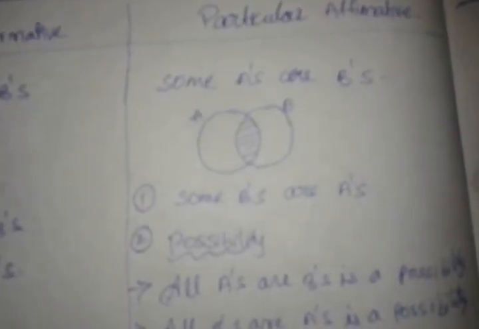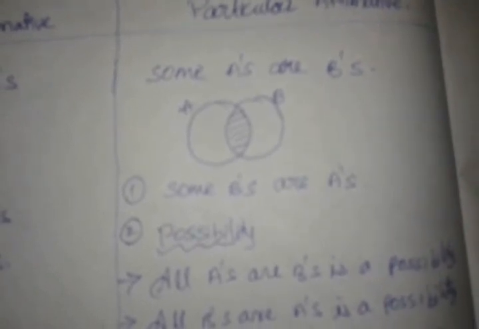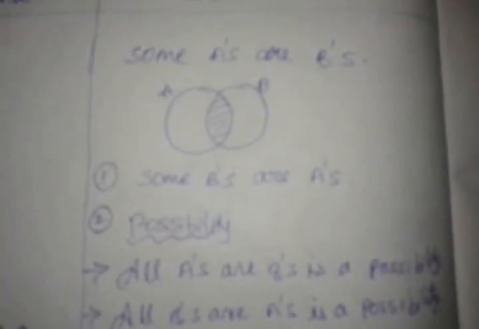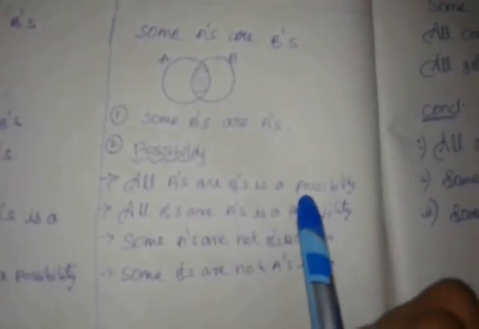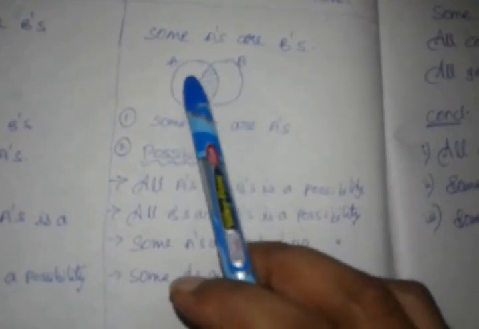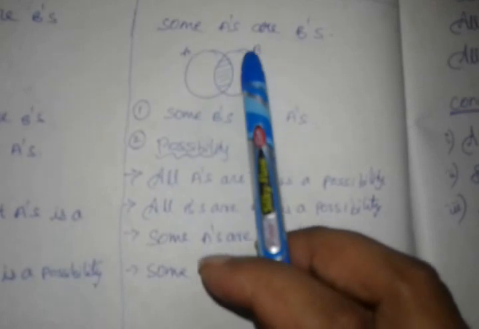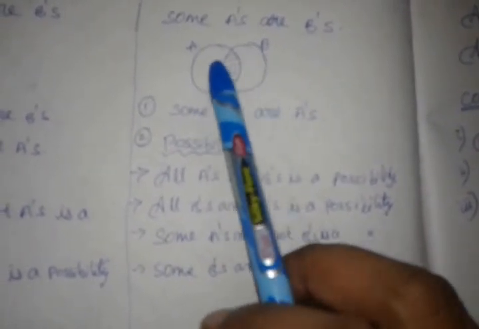Next, all our possibilities we have. What are the possibilities that we have from this? I'll say. See here, all A's are B's is a possibility. Yes, there is no negative connection between A and B, so I can make a move of A into B. That is, all A's are B's is a possibility, because there is no negative connection between A and B.